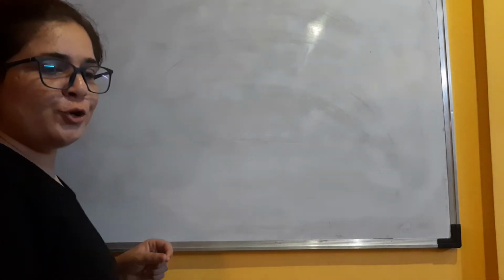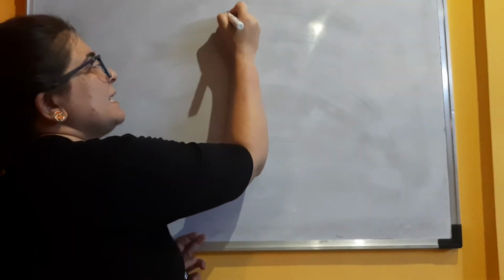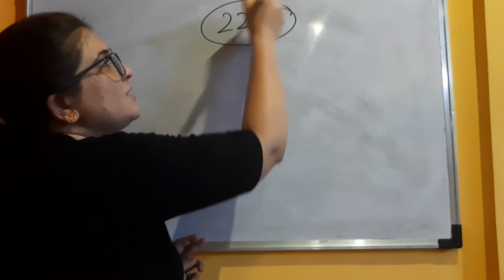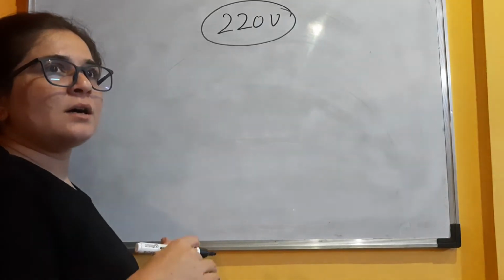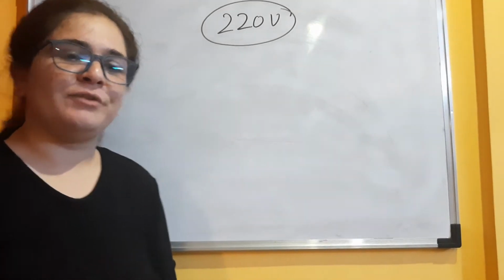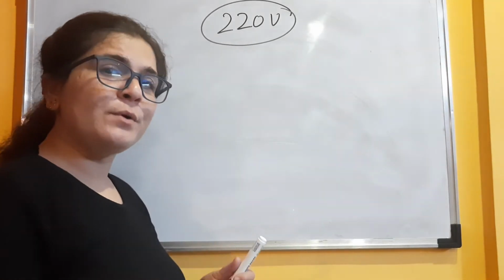We all should know that the current that we are getting is coming to us with a voltage of 220 volt. This is the voltage that reaches us. Now we all know the law of conservation of energy, that energy can neither be created nor be destroyed but can be transformed from one form to another.